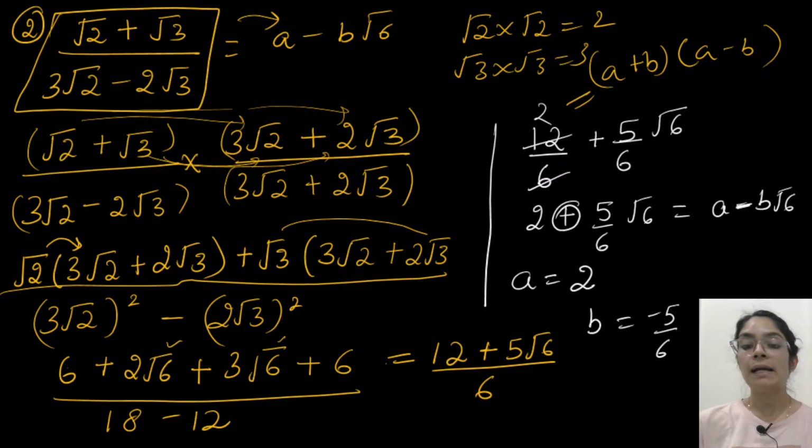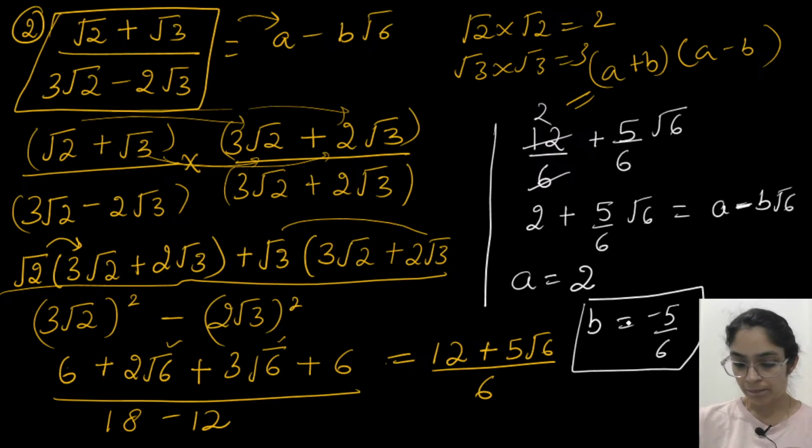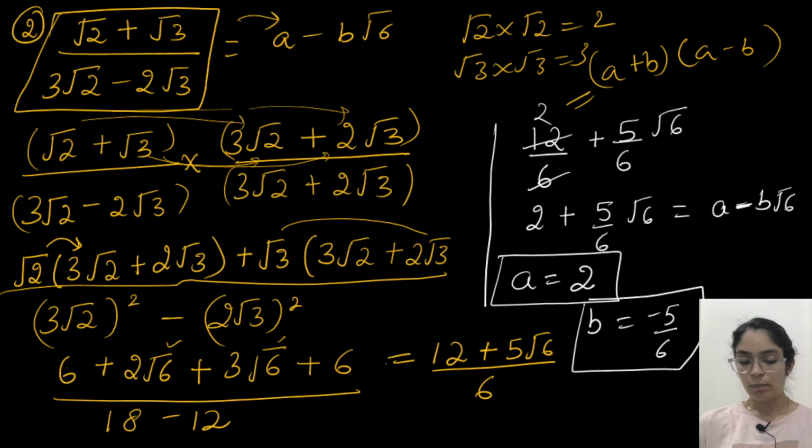Yes, it should be minus 5 by 6, because you have to see the sign also. Whenever minus is there, the answer will be in negative form only. So B is minus 5 by 6, not plus 5 by 6. A is correct. A is positive 2. B is minus 5 by 6 and A is equals to positive 2.